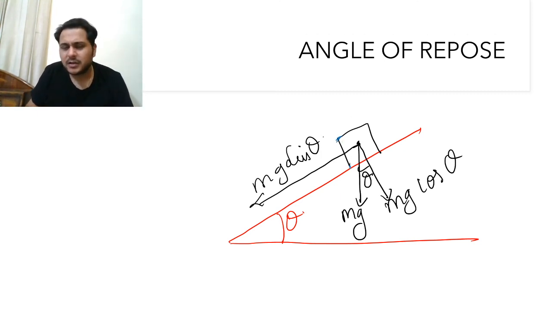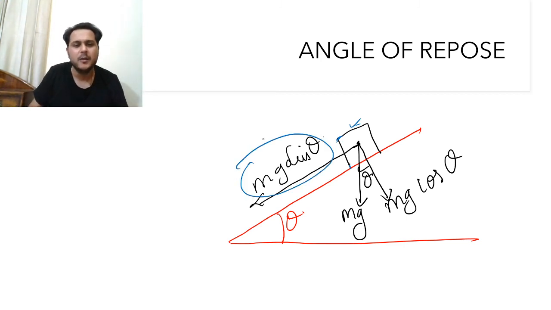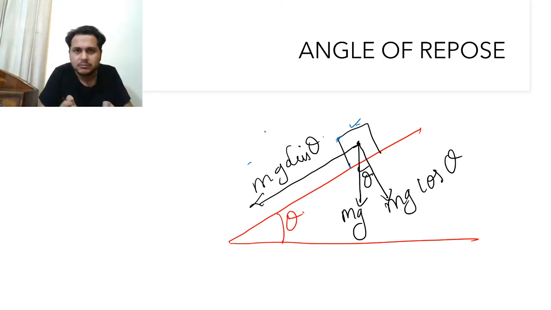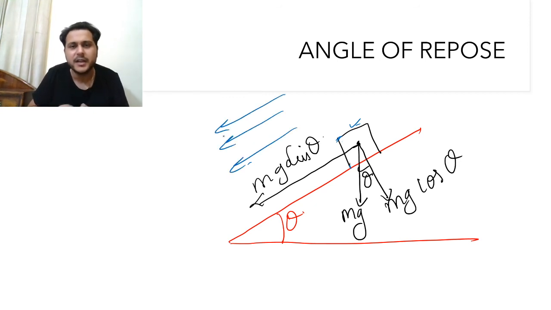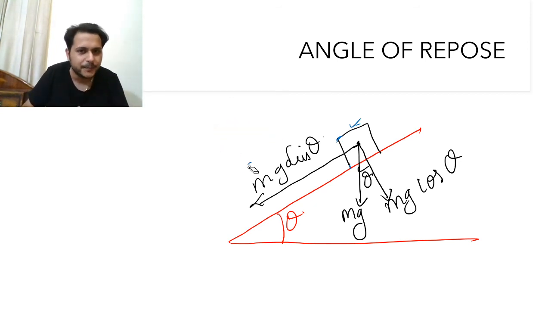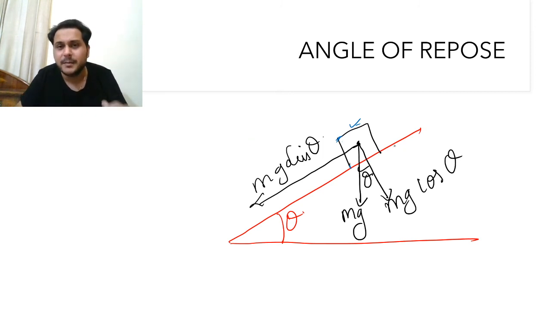Understand that instead of this block, you are resting on this surface. Consider it like this. Your weight is moving in the downward direction, and this mg sine theta, what is it saying? It is saying come down. It is trying to pull it in the downward direction. But there is something which is saying no, please stay.